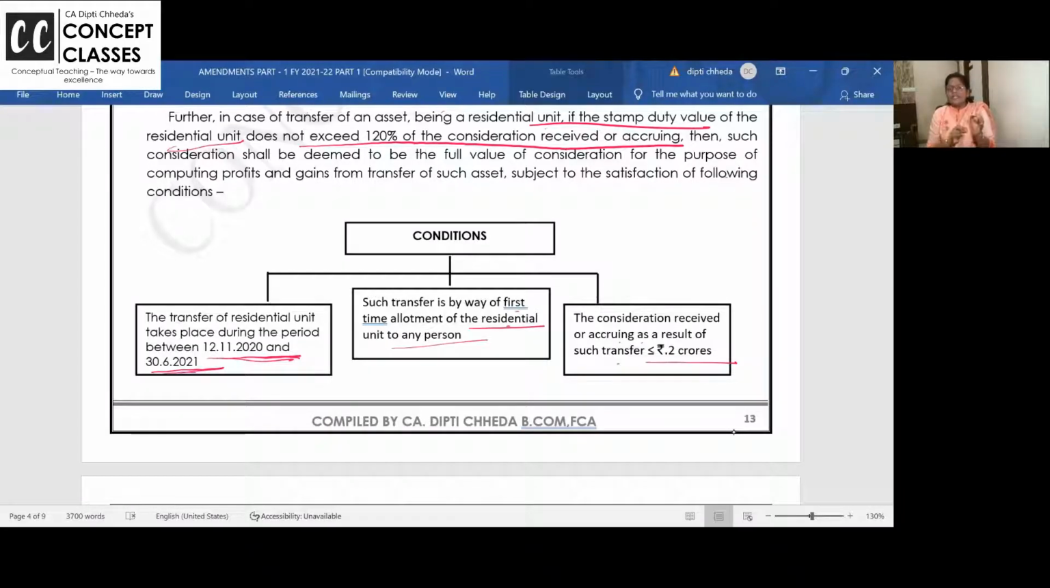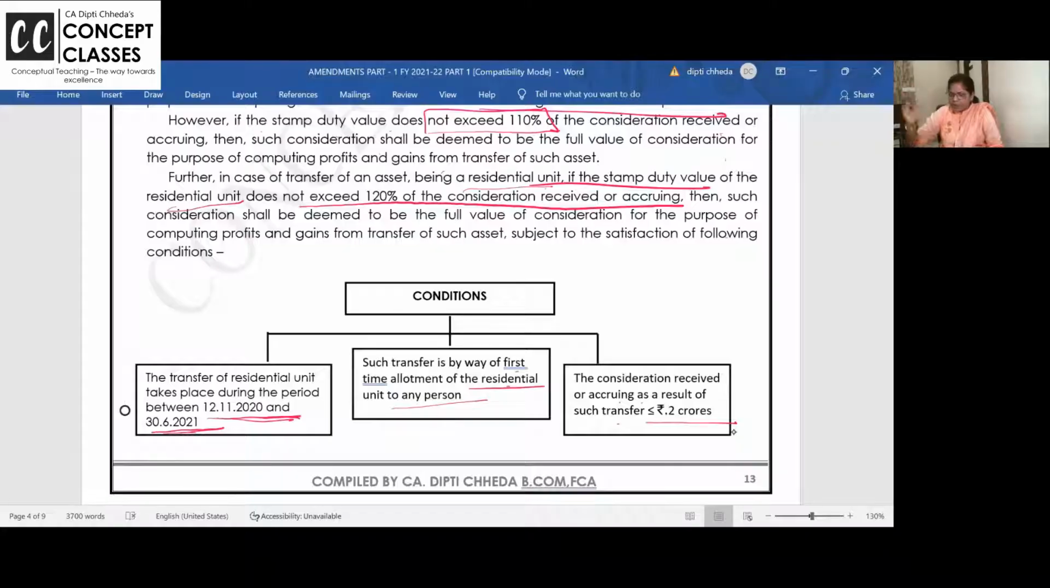Transfer of the residential unit. If it takes place between 10/11/20 to 30 June 21, and this is the first time transfer by the builder of the residential unit, and the value of the flat or building is less than 2 crores, then in that case, this is only for residential unit, don't go to the capital gain chapter. Then 120% grace period they are giving.